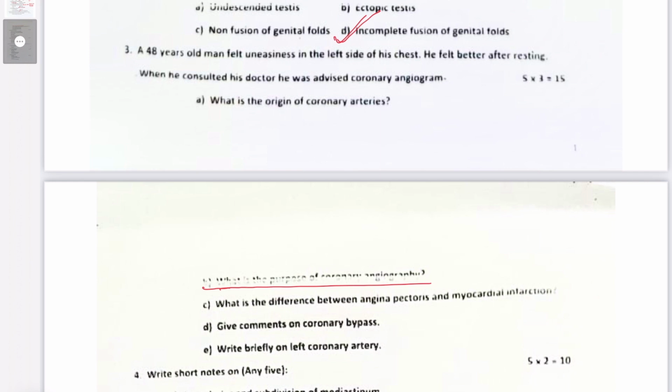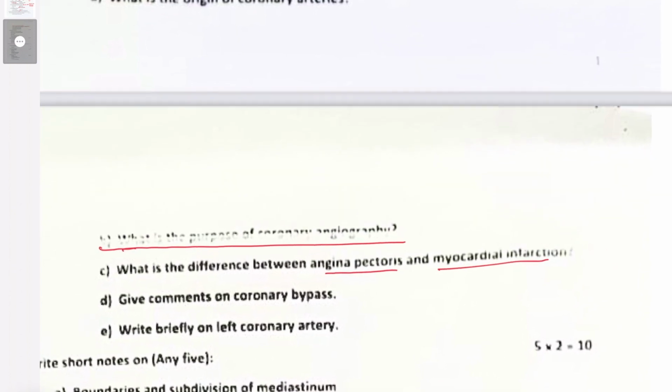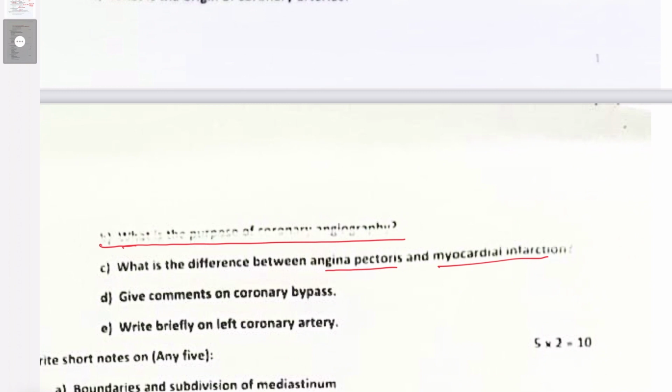What is the difference between angina pectoris and myocardial infarction? So angina is actually the pain because of the narrowing of the coronary vessels. Now narrowing of the coronary vessels can have several reasons. One of them is spasmodic contractile waves in the coronary vessels, spasmodic contraction, and that's called Prinzmetal angina, or maybe because of the thickening of the wall of the arteries, arteriosclerosis.